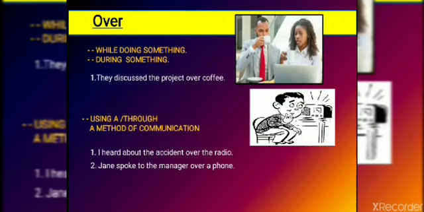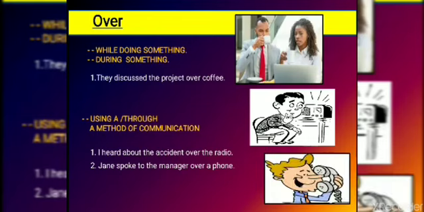Alright, next sentence. Jane spoke to the manager over a phone. That doesn't mean that Jane was sitting on it while speaking. No. What she was doing was having a phone call. They were discussing something. So on the phone, over the phone, she was speaking to the manager. Like you can say, I am discussing things with my mother over cell phone. That means you are having a call with her and you are discussing things.